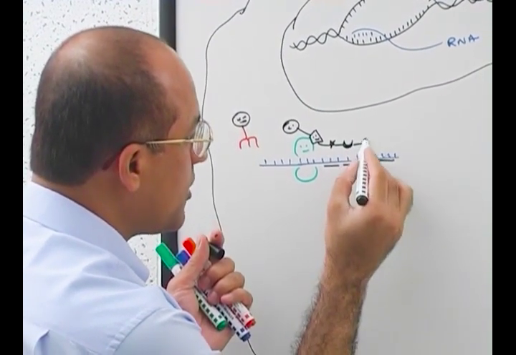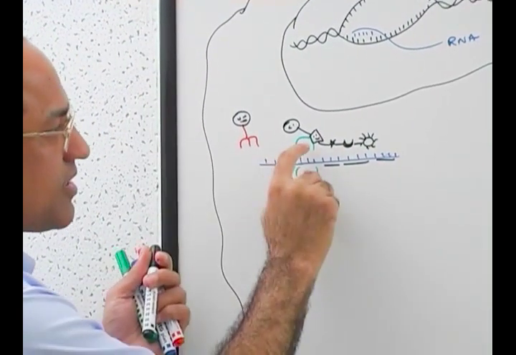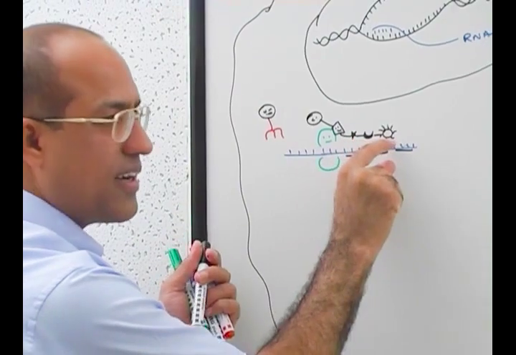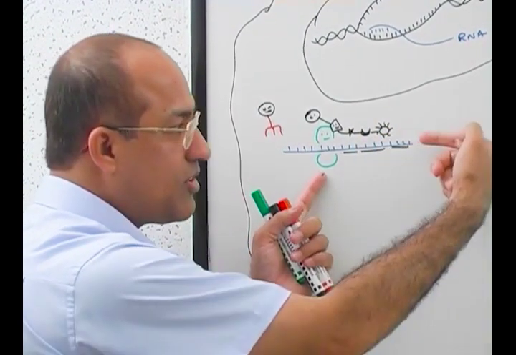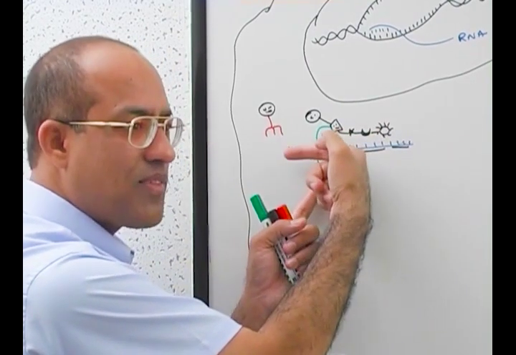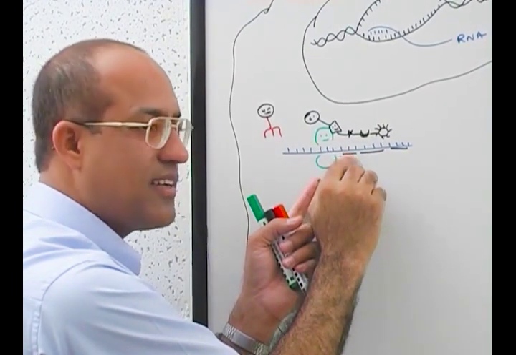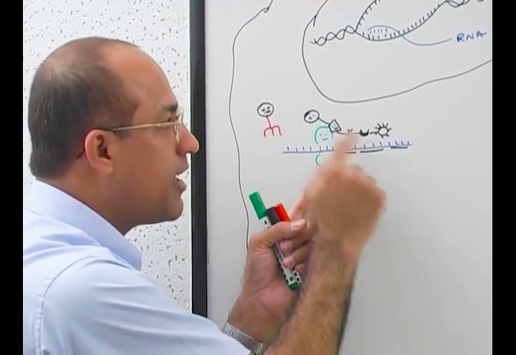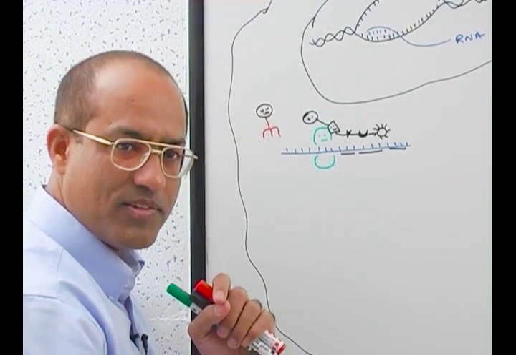These points are coding for still another amino acid. So what is happening? As the ribosome keeps on moving, but truly speaking, it's not the ribosome which moves on the messenger RNA. It is the messenger RNA which moves through the ribosome. And the ribosome keeps on translating the message in the messenger RNA into the peptide chain sequence. Am I clear?